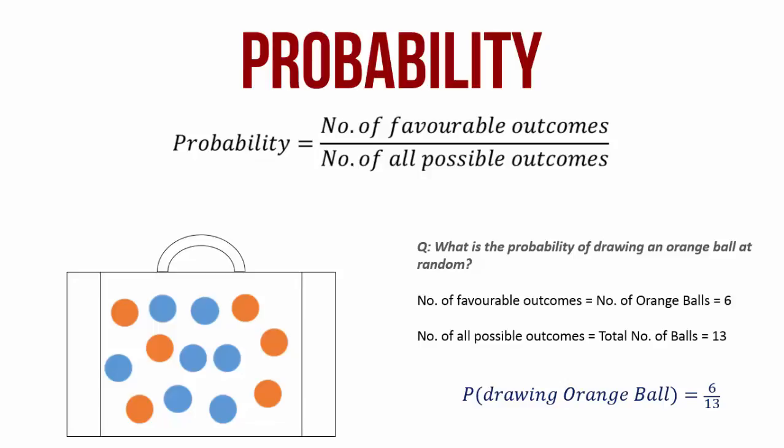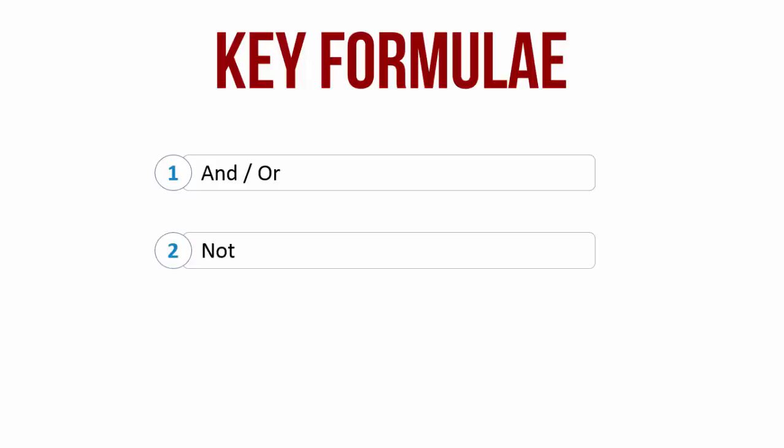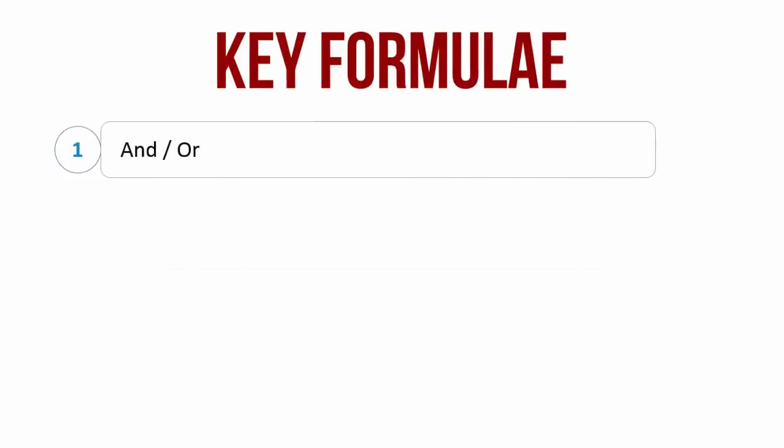Apart from this formula for calculating probability, there are two key concepts which you must keep in mind. The first is the and or concept. The second is the not concept. So what do I mean by and or?